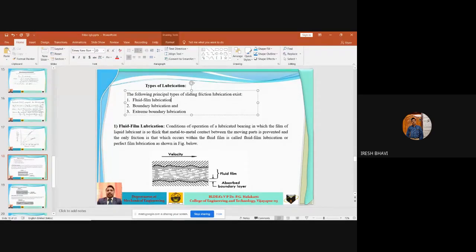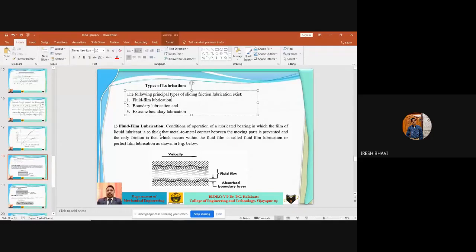So in bearings where the load on the shaft is moderate, and the shaft is operating at a sufficiently high speed, and the supply of oil is also very good, this fluid film lubrication system will exist in that bearing.